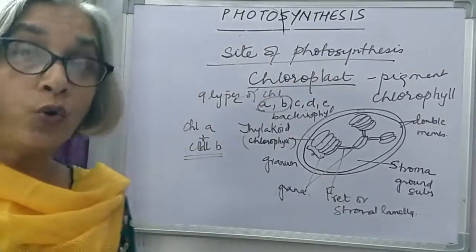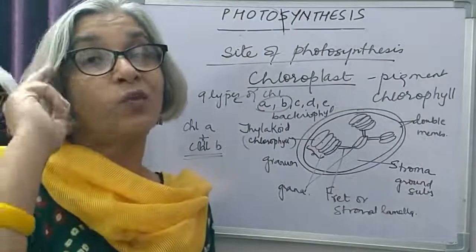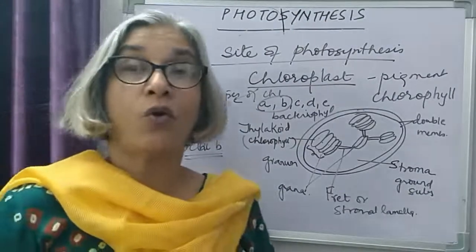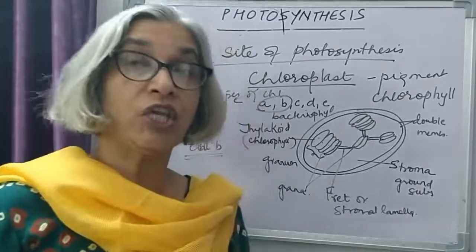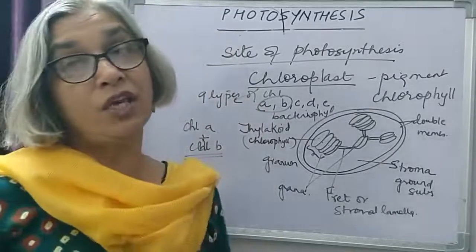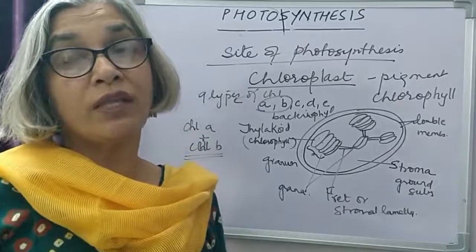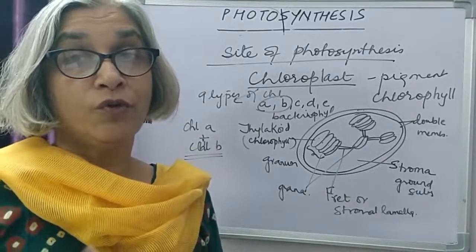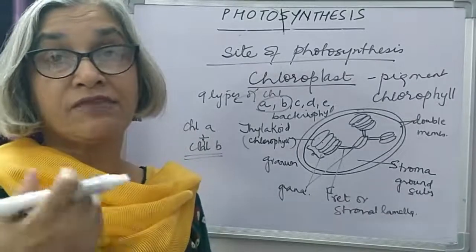Photosynthesis is the only process which can convert the energy of the sun, or the light energy or the radiant energy, into chemical energy which is stored in the food. And it is the food that we consume, food that we eat, which gives us energy.